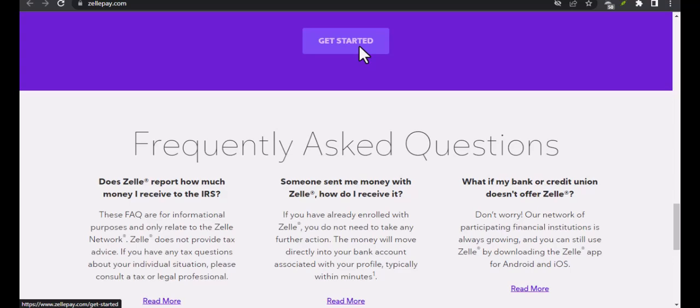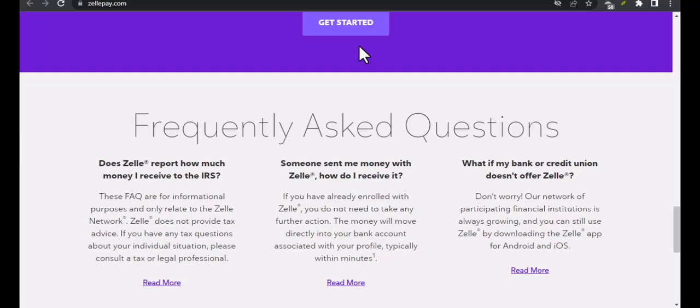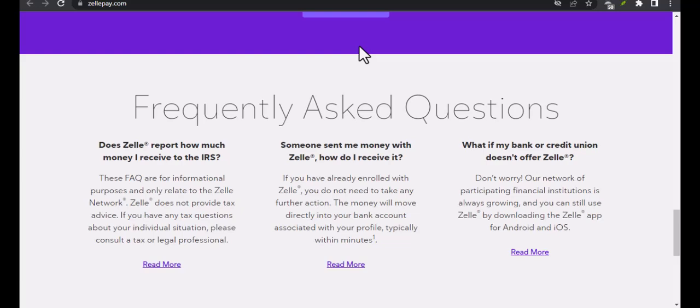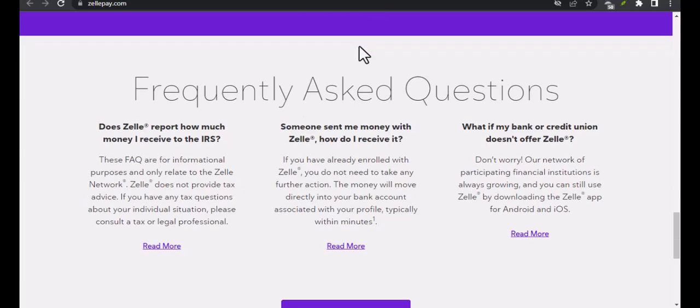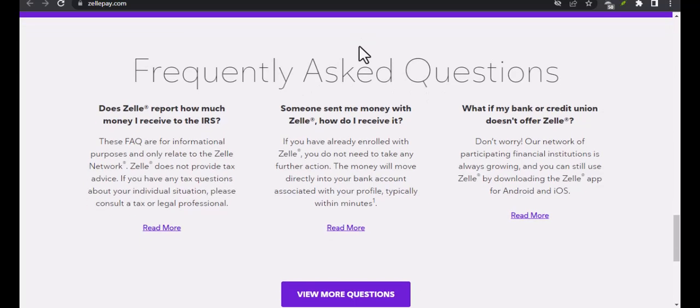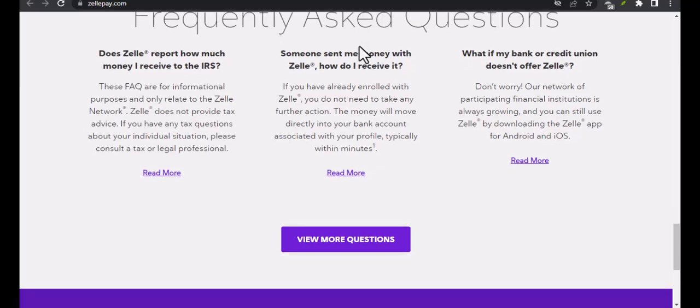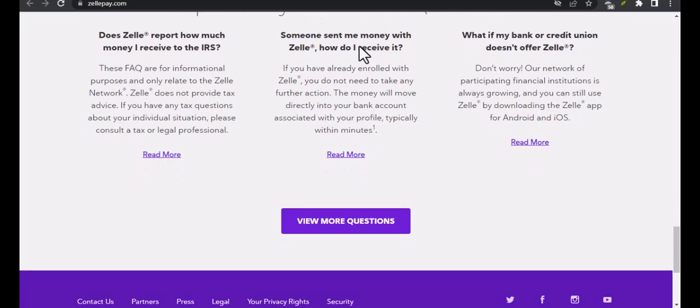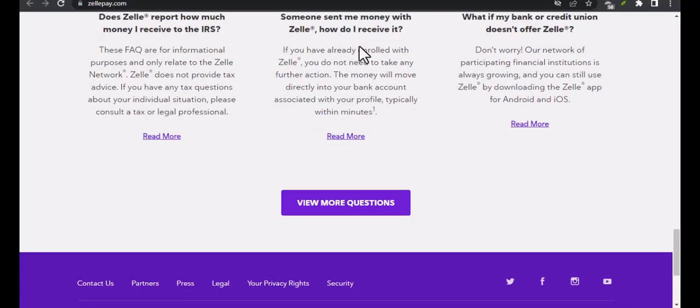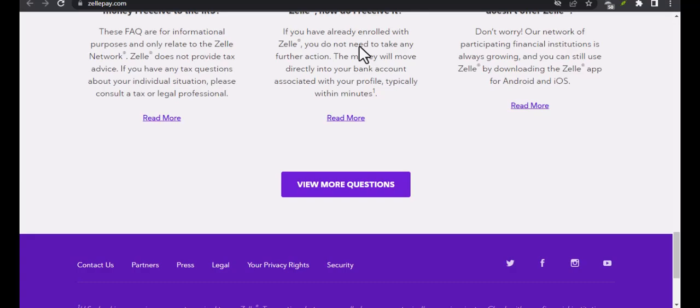Zelle fraud policies are also inconsistent between banks. Some banks may refund money in rare cases, while others will not investigate at all. This lack of consistency makes it harder for users to know what to expect if something goes wrong. Finally, Zelle is not ideal for record keeping. If you are paying for services, keeping business accounts, or tracking expenses, Zelle's system does not offer detailed invoices, receipts, or transaction notes. You only get a simple confirmation, which may not be enough for taxes or financial reports.